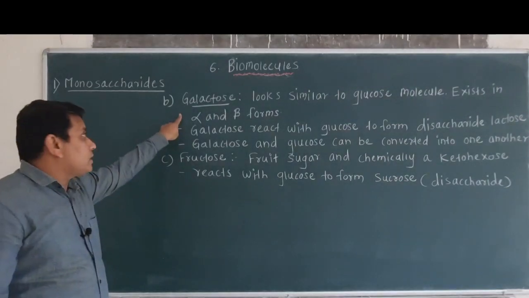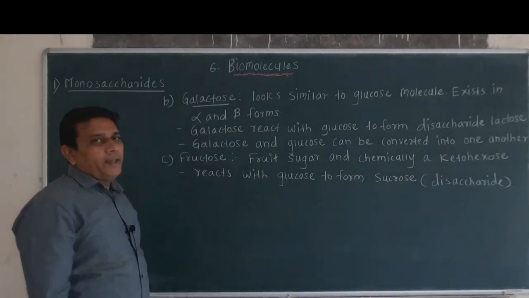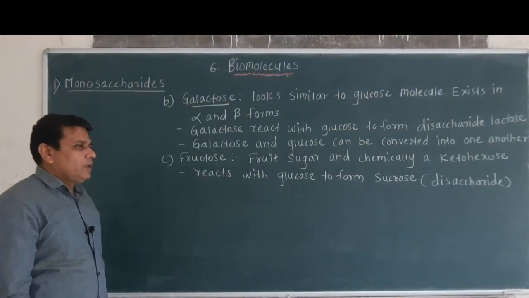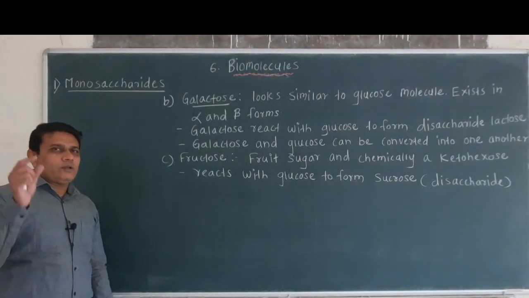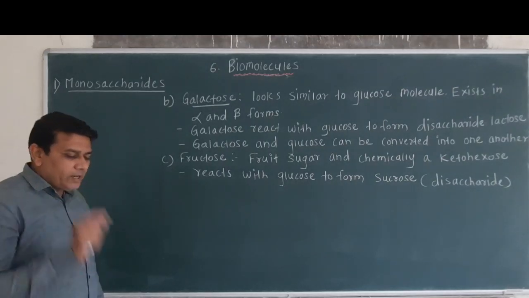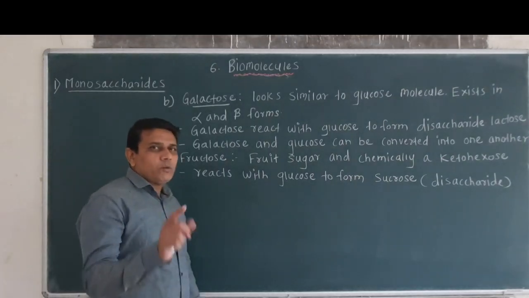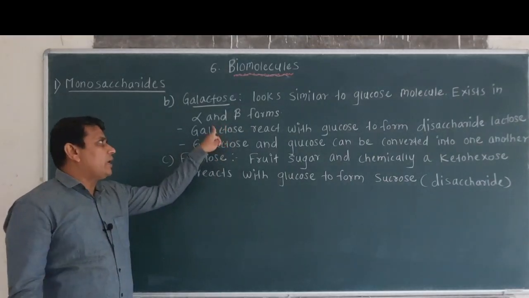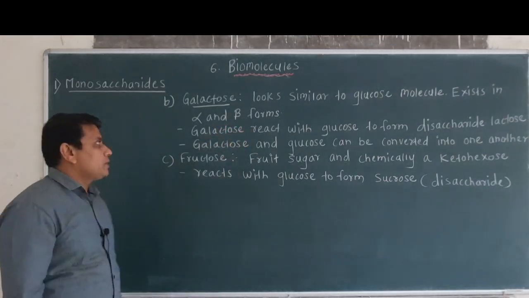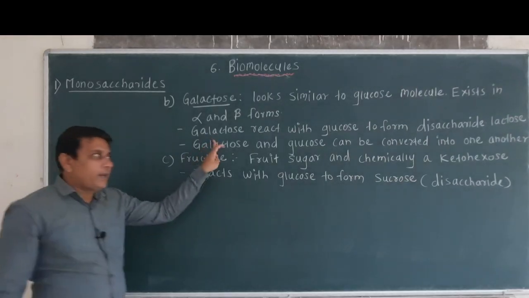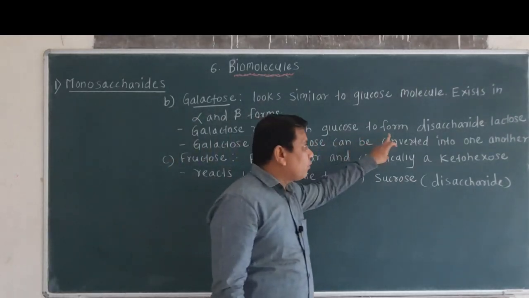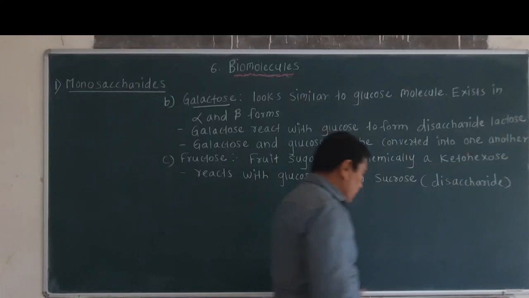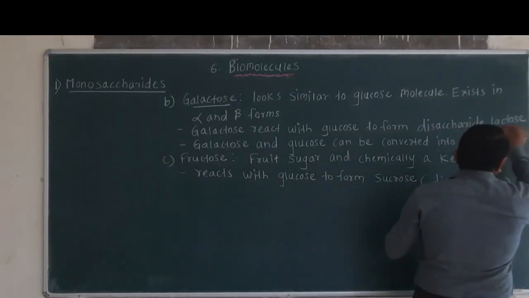see the second type of monosaccharide, that is galactose. Now galactose looks similar to that of glucose molecule, and it exists in two forms, that is alpha and beta forms. Then galactose reacts with glucose to form a disaccharide called as lactose.